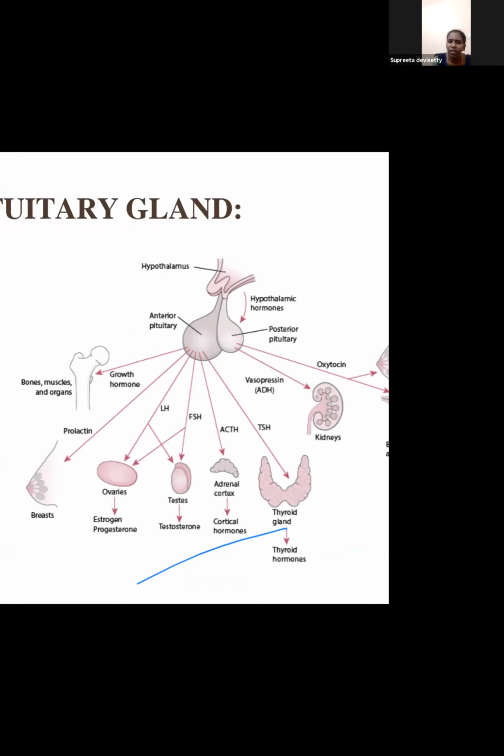Anterior pituitary has growth hormone, prolactin, LH, FSH, ACTH, and TSH. I will elaborate: luteinizing hormone, follicle stimulating hormone, adrenocorticotropic hormone, thyroid stimulating hormone. Growth hormone has an impact on the bones, and the growth is mediated via somatomedin from the liver. Prolactin has an impact on the synthesis of milk. Estrogen and progesterone secretion is mediated through LH.